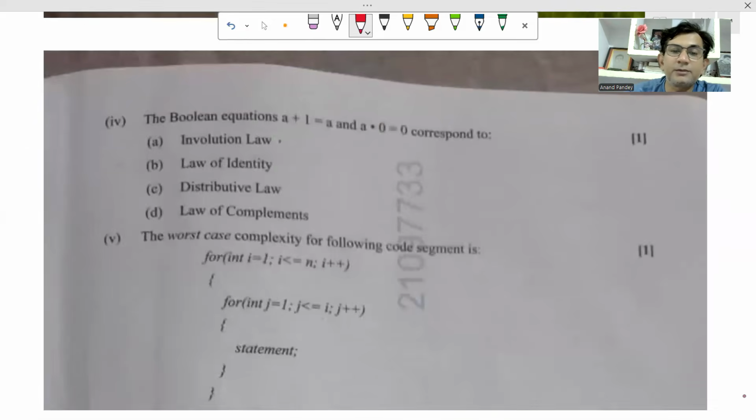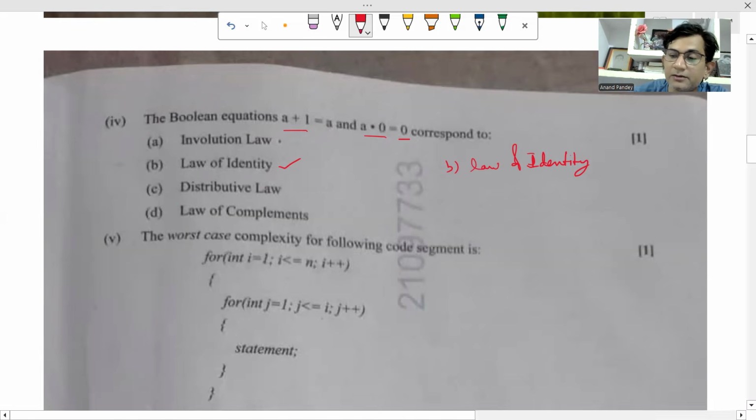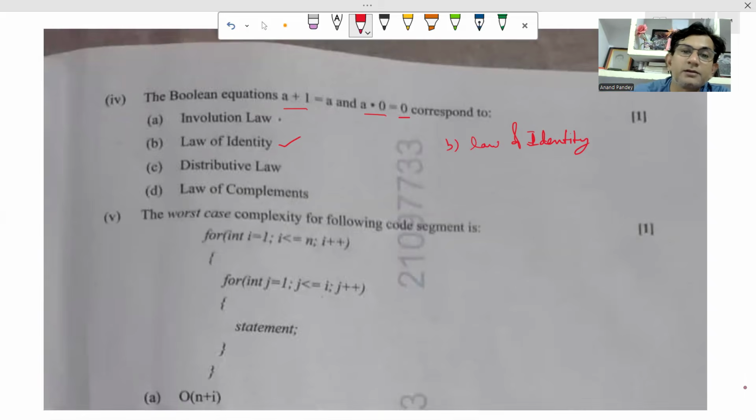A plus 1, this is the property of 1. A dot 0 equal to 0, this is the property of 0. So here, law of identity. Answer B, law of identity. It is not distributive law, it is not the law of complements. Obviously, it is law of identity. Maths का concept है. Properties of 0 and properties of 1, these are the law of identity.